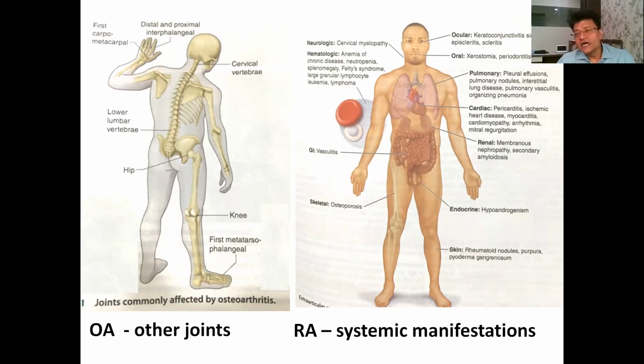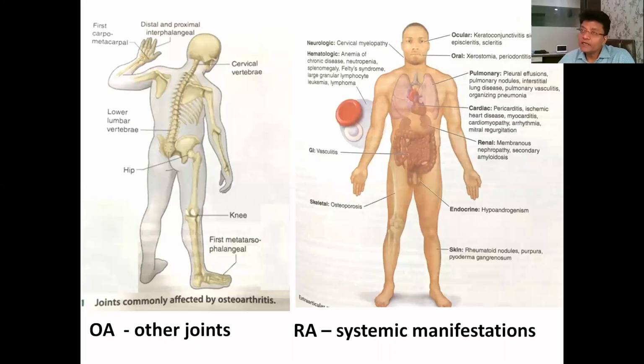It can cause lung pleural effusion, pleural fibrosis. It can cause pericarditis, heart disease, myocarditis. It can cause membranous nephropathy. So it can involve all the organs of the body. So just by this introduction, you can understand the severity of rheumatoid arthritis as compared to osteoarthritis, which is a little more benign.